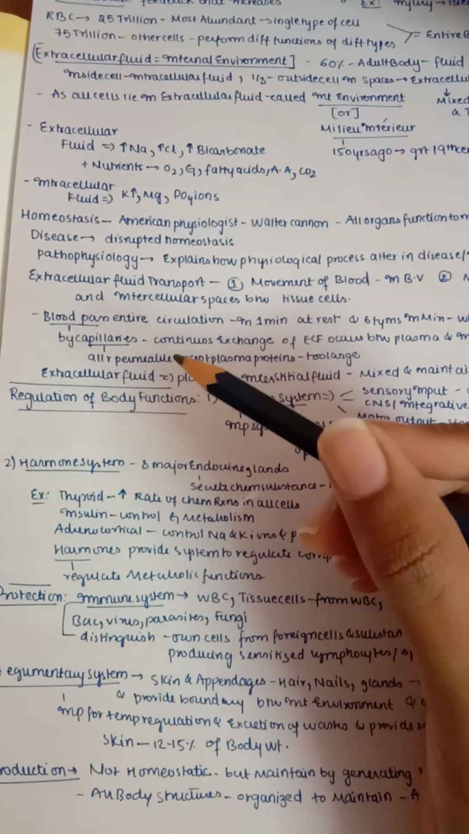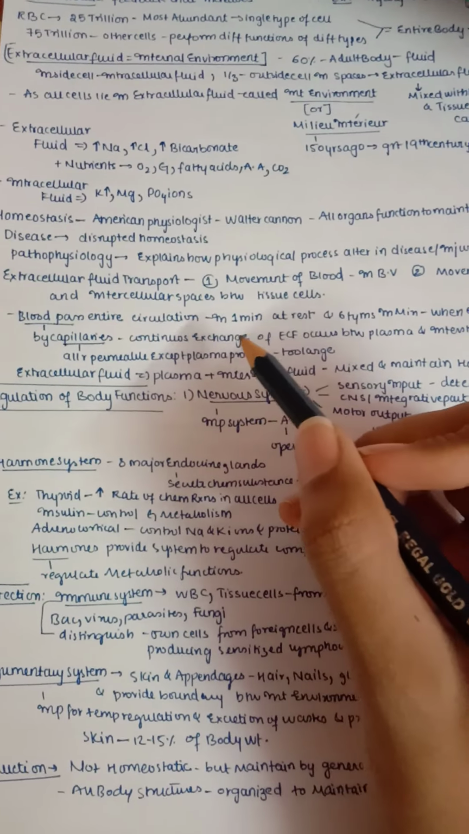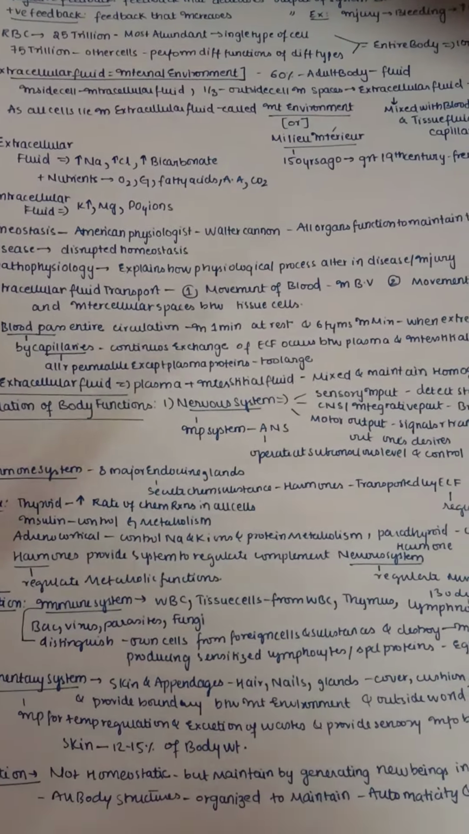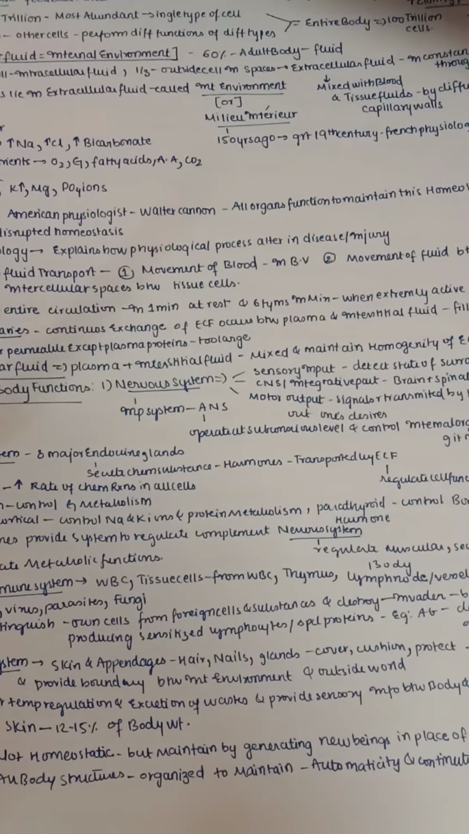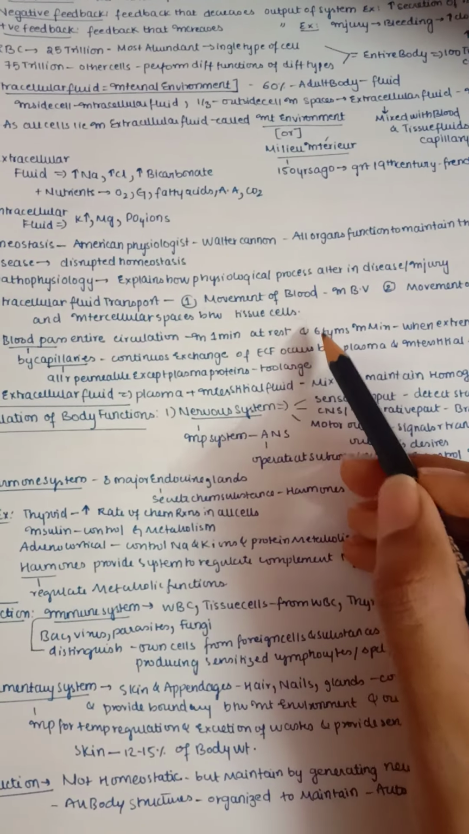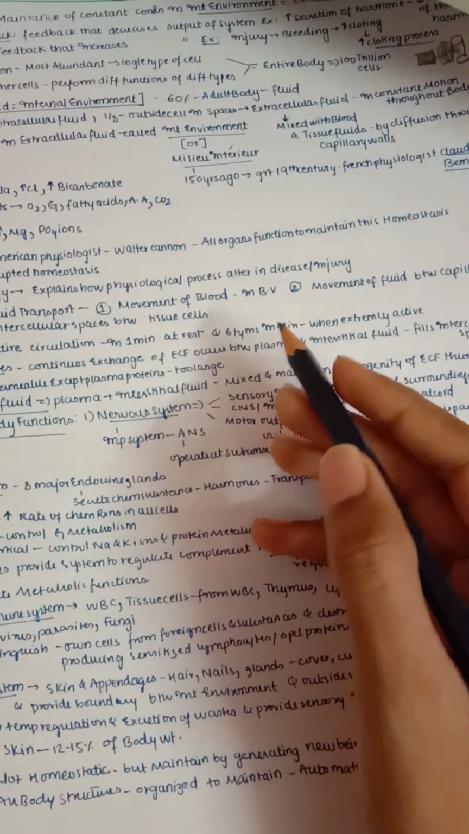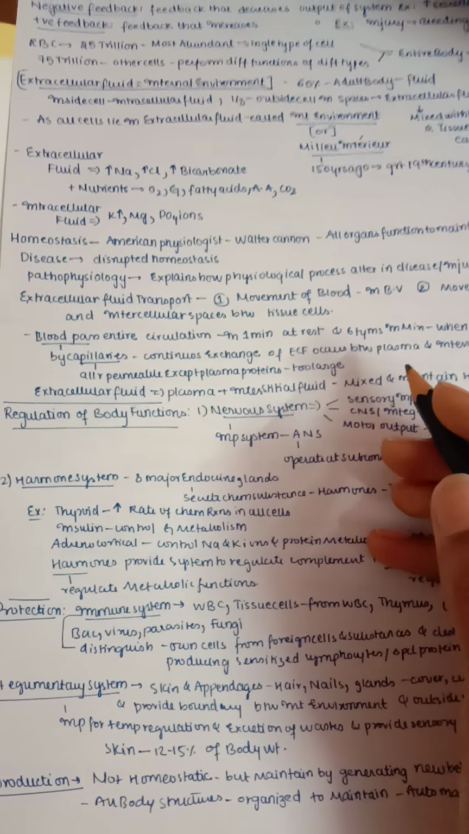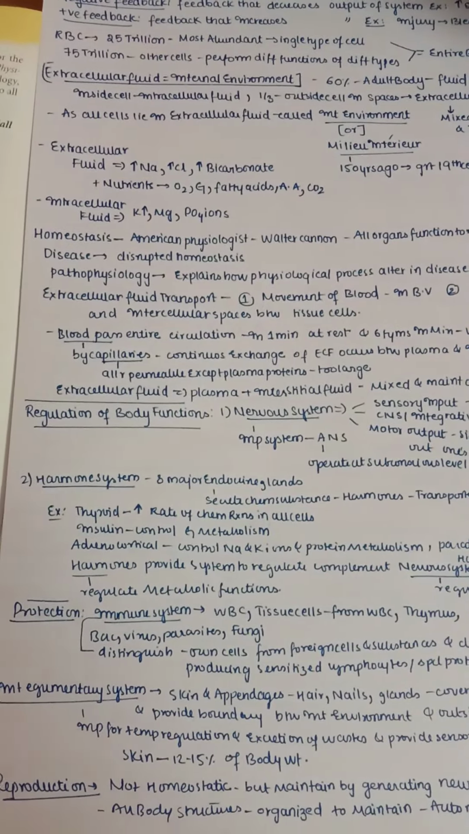And next, blood passes through the entire circulation in only 1 minute when we are at rest. It takes 1 minute, and it moves 6 times through a complete circulation in 1 minute when a person is extremely active. So this fast, our blood moves 6 times through our whole circulatory system in just a minute when we are extremely active. So when we are extremely active, our circulation is very well maintained.